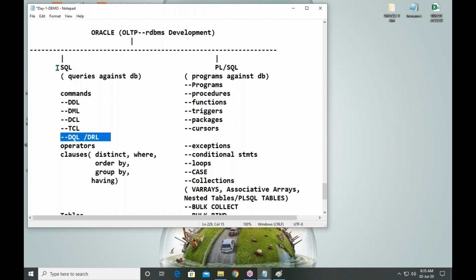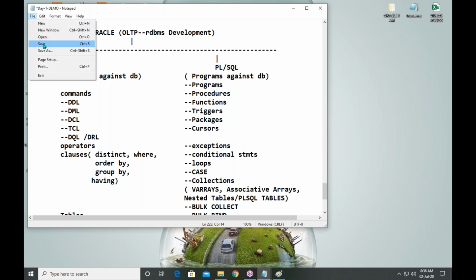By using SQL, we are writing queries. By using PLSQL, we are writing programs. These programs are called business applications. We will write each program based on business activity. Understand? Okay.